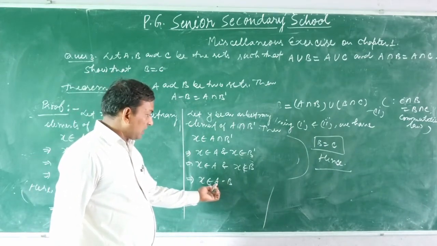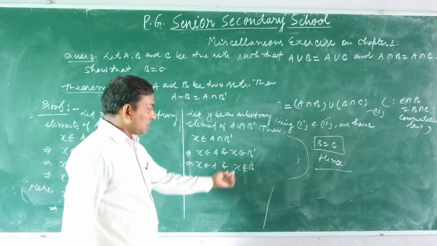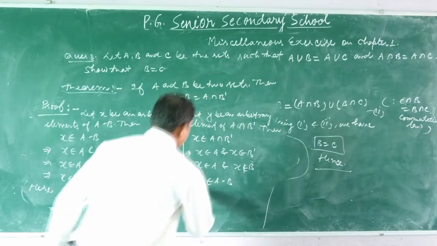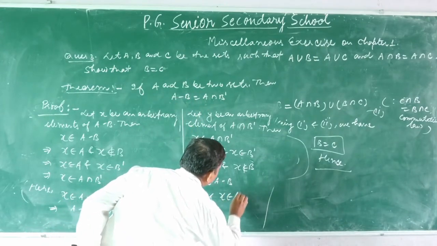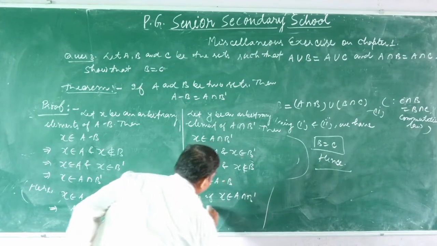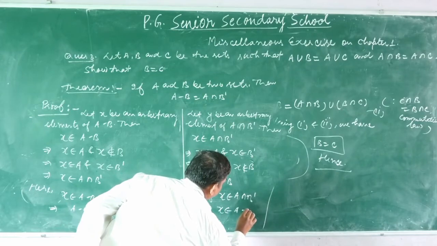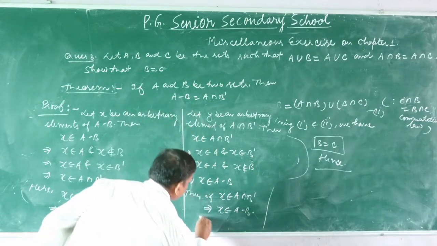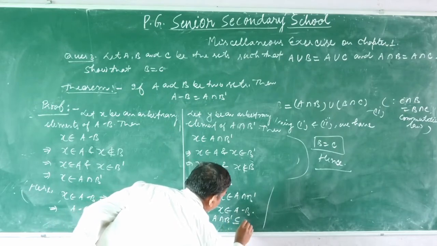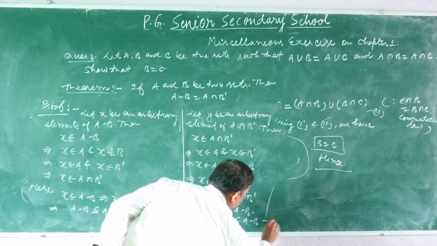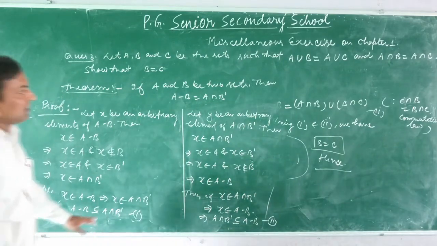If X belongs to A difference B, it means X belongs to A and X does not belong to set B. Thus, if X belongs to A intersection complement of B, this implies X belongs to A difference B. So this shows that A intersection complement of B is a subset of A difference B. This is the second result.